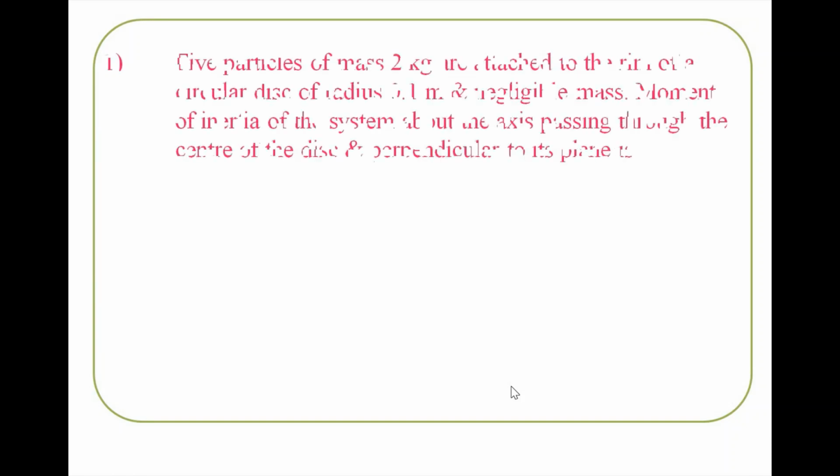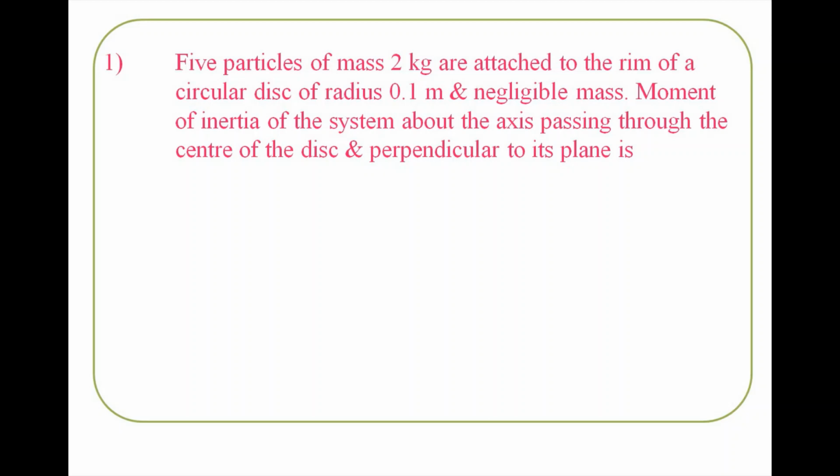The first objective: 5 particles of mass 2 kg are attached to the rim of a circular disc of radius 0.1 meter and negligible mass. The moment of inertia of the system about the axis passing through the center of the disc and perpendicular to its plane is. Let's see the options. Option A is 1 kg meter square. Option B is 0.1 kg meter square. Option C is 2 kg meter square and option D is 0.2 kg meter square. Let's see the solution.